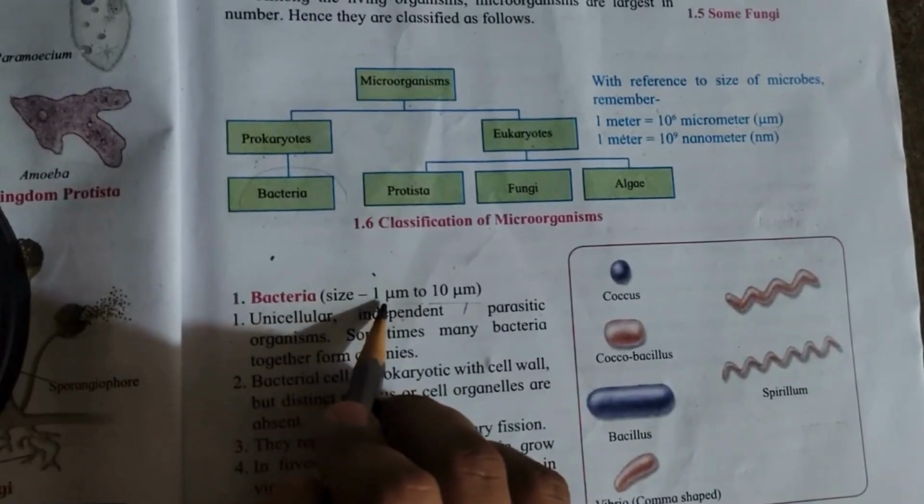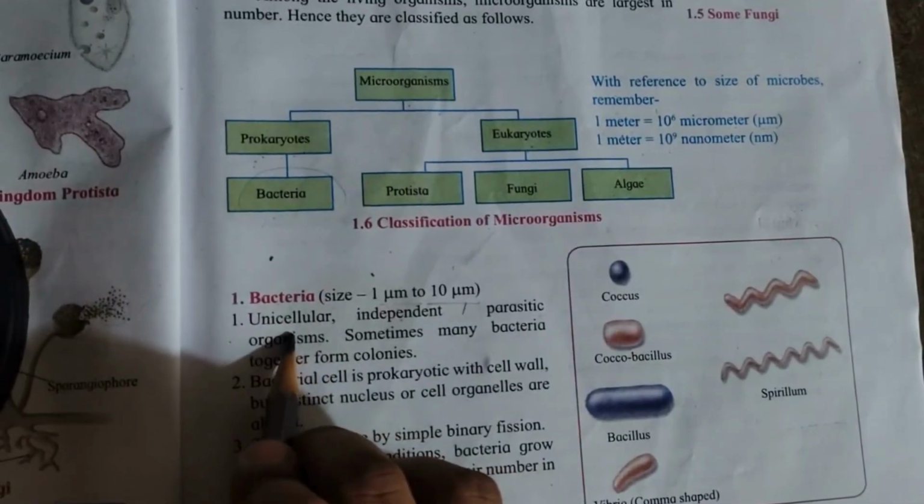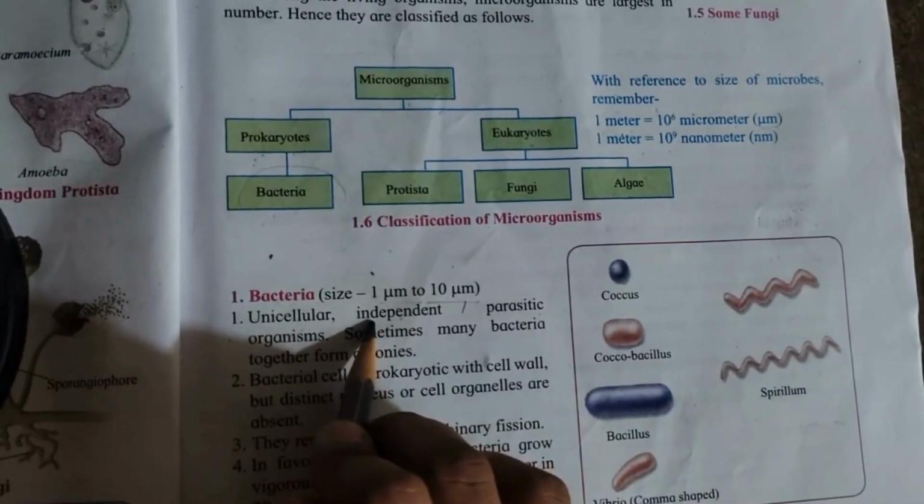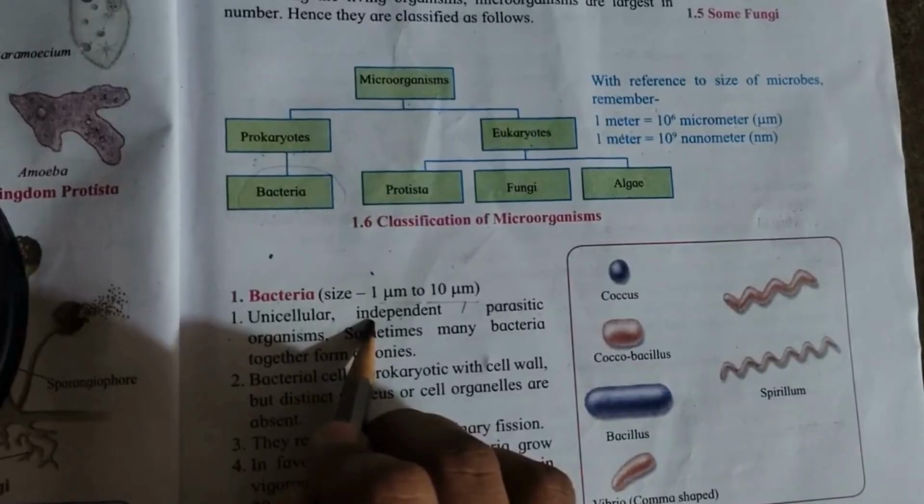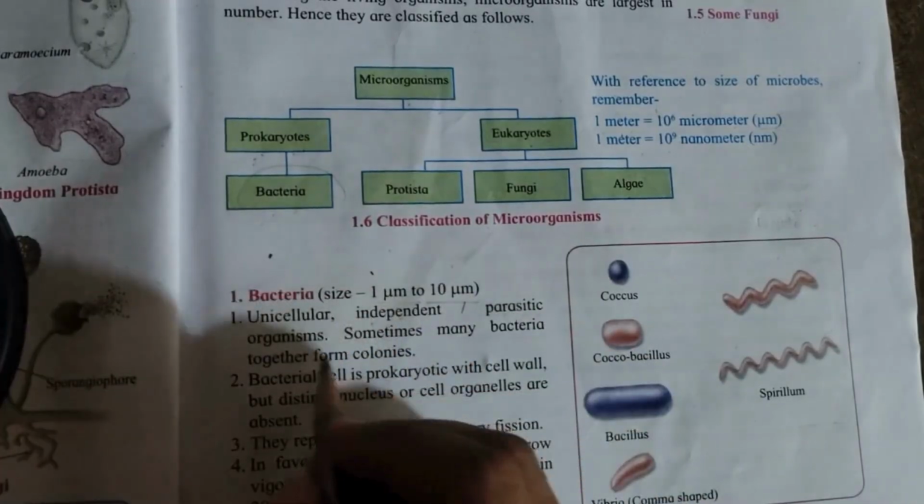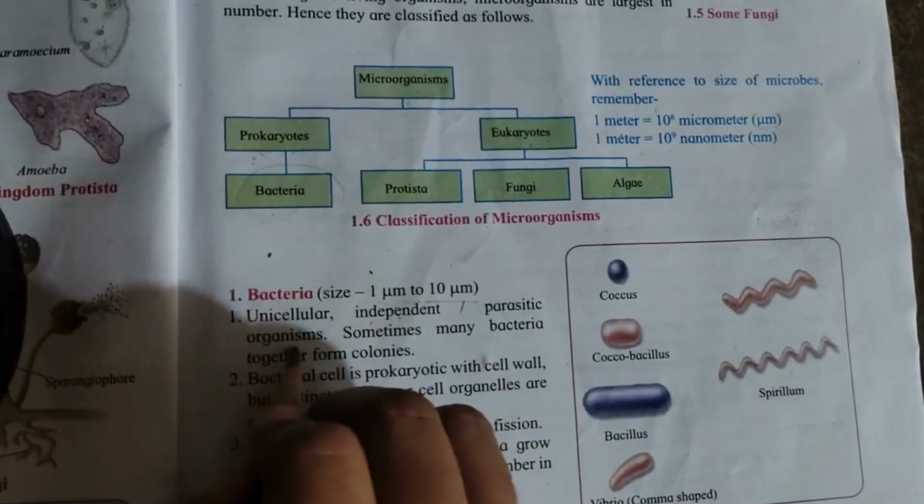See, bacteria, it is the size of 1 mu m to 10 mu m. And it is unicellular. It means what? It is made up of a single cell, independent. They are not dependent on any other. They can be parasitic. They can be either independent or they can be parasitic organisms.